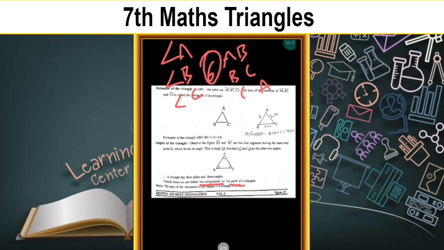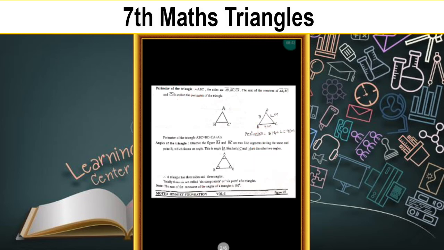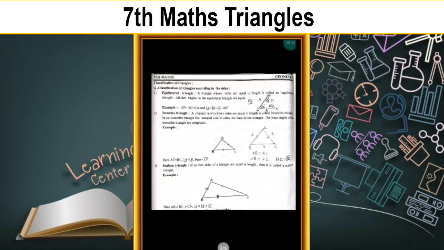And one more note is here, children. The sum of the measures of the angles of a triangle is 180 degrees. How many angles are there, children? Three angles. By adding the three angles in any triangle we get 180 degrees. That is the angle sum property. The sum of three angles in any triangle is equal to 180 degrees. Understood?